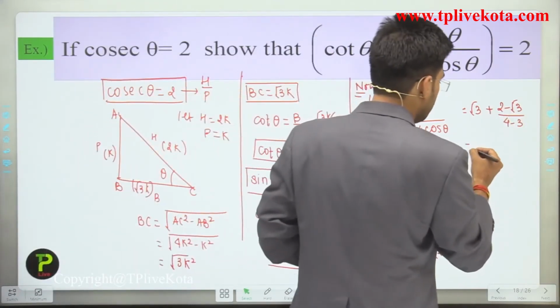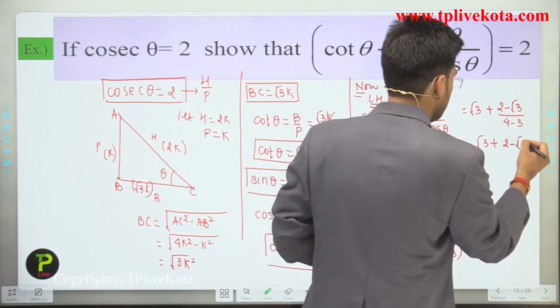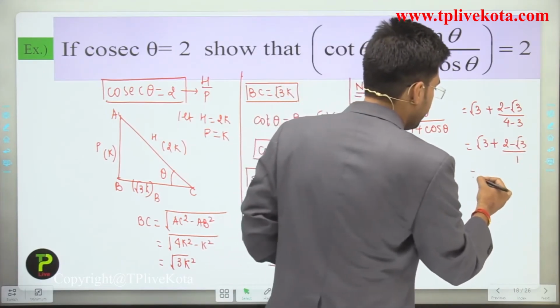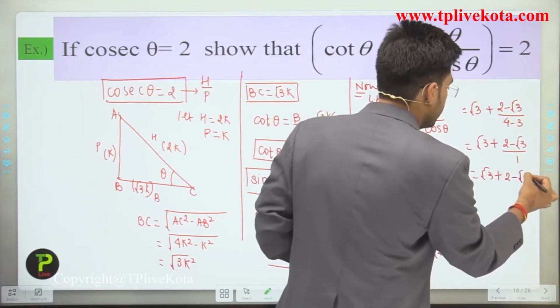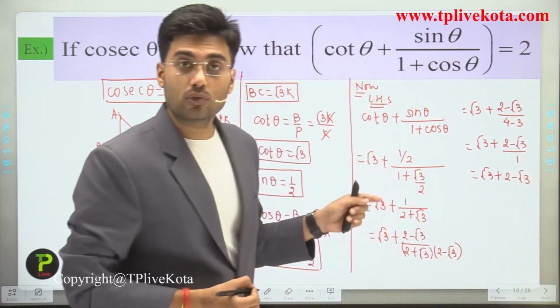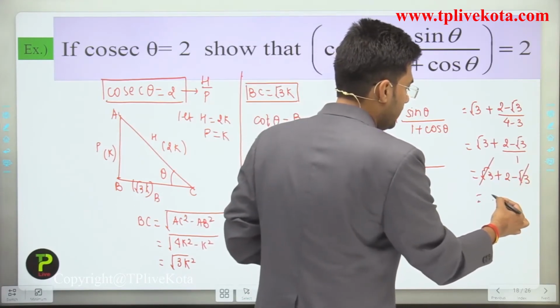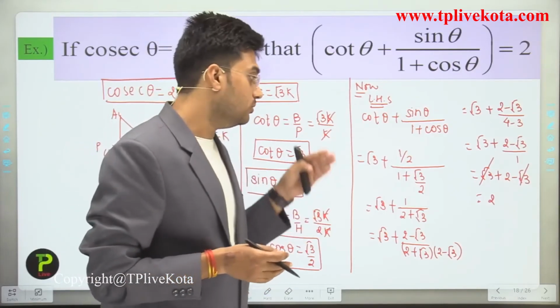So it is equals to what? Root 3 plus 2 minus root 3 divided by 1. And students, we can write it as root 3 plus 2 minus root 3. So here root 3 and minus root 3 is cancelled out. So finally what will we get? The value of left hand side is equals to 2.